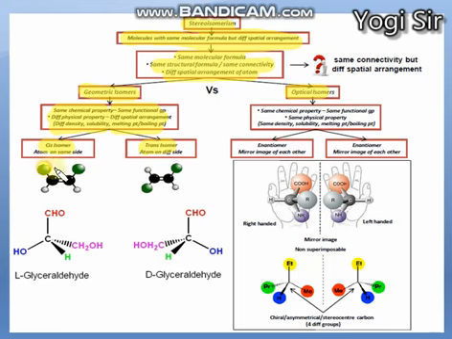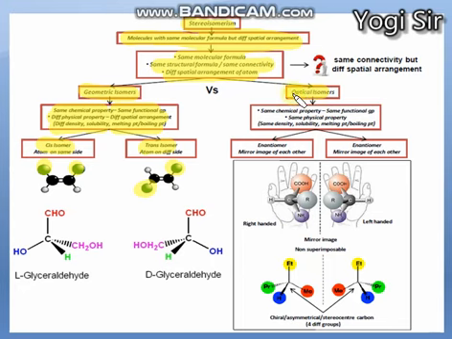If both groups of atoms are on the same side, it is known as cis isomer, and if both are on opposite sides, like these green spheres, it is trans isomer. Both are chemically similar but physical properties are slightly different.